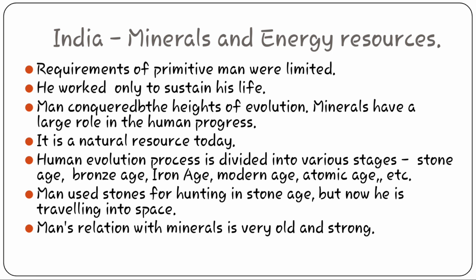In the Stone Age, man used stones for hunting, but now he is traveling into space. Why is it known as the Stone Age? Because man used all types of weapons and resources made out of stone.